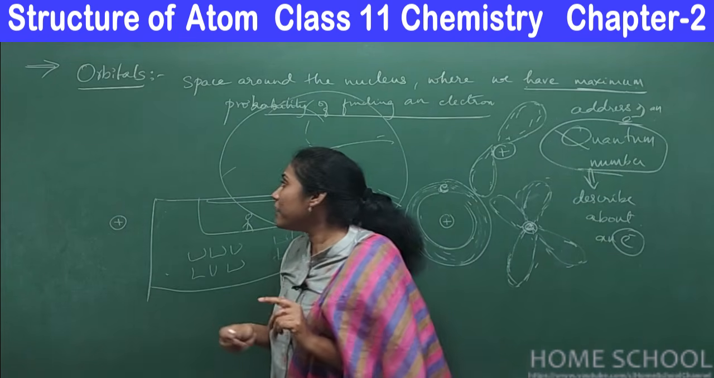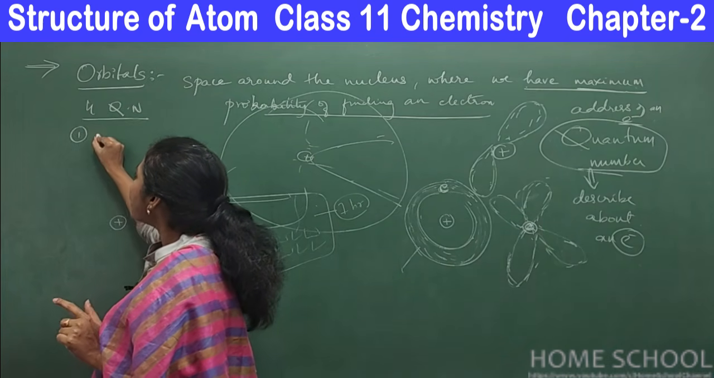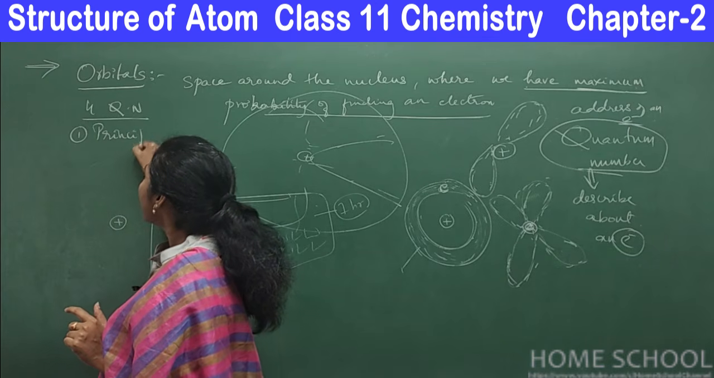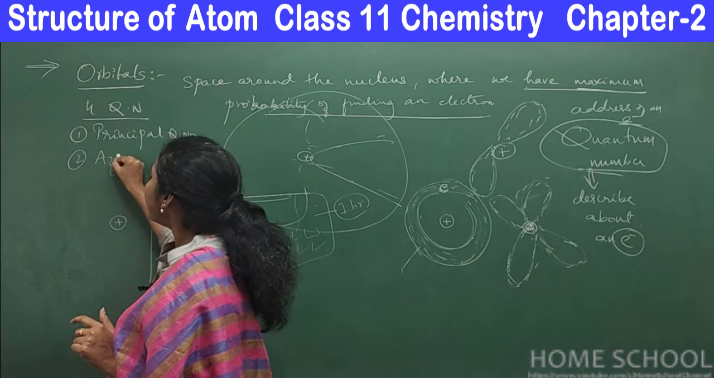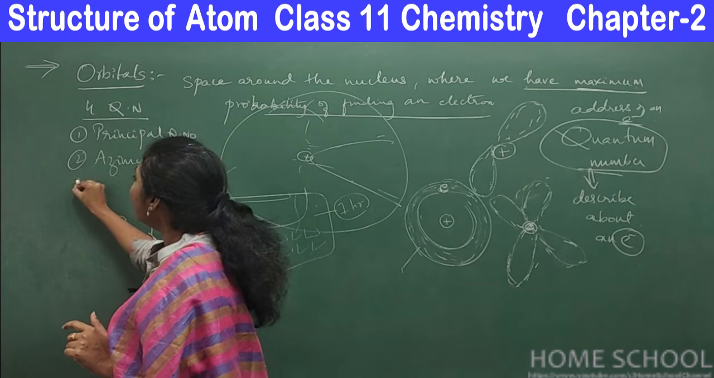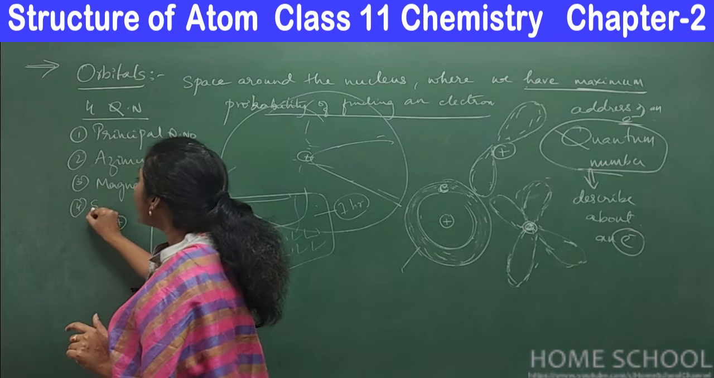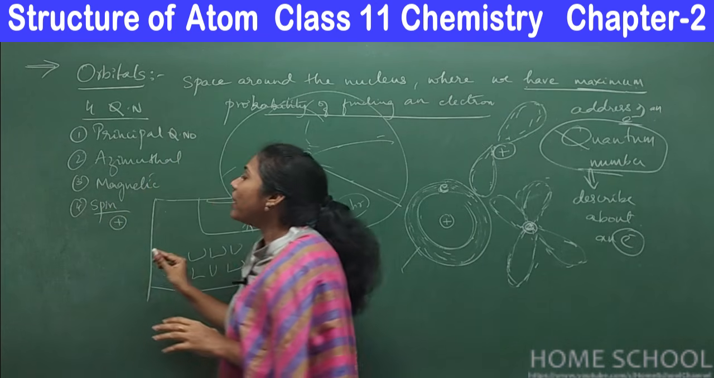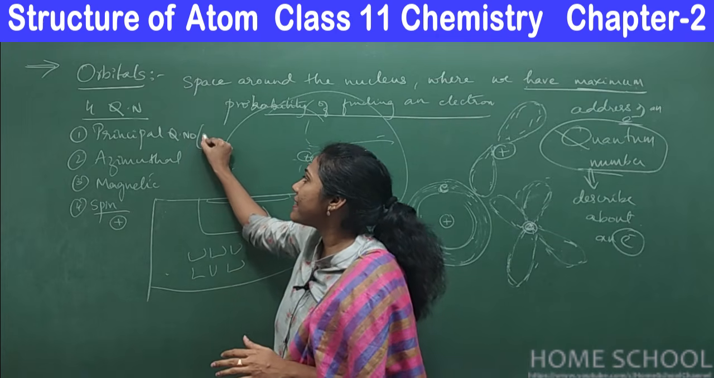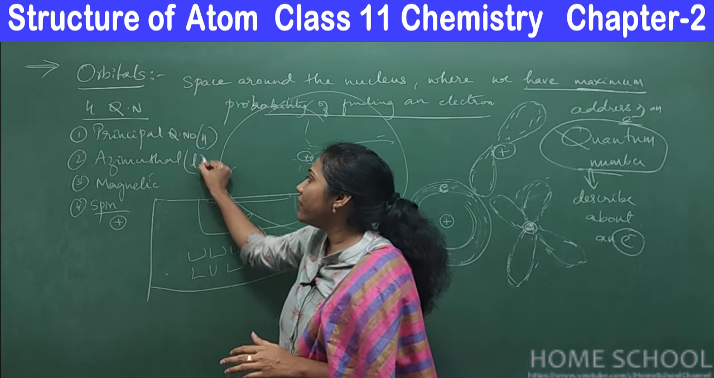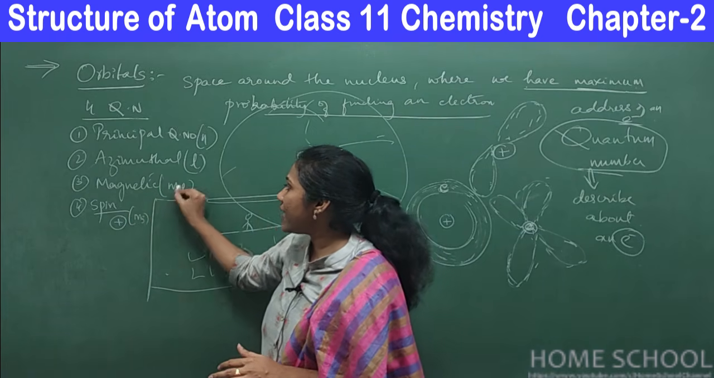See guys, there are mainly 4 quantum numbers. Let me give you the list. First one is called the principal quantum number. Second one, azimuthal quantum number. Third one, magnetic quantum number. And fourth one, spin quantum number. Each has a particular symbol here. The principal quantum number is designated with the symbol small n. Azimuthal, we will call it small l. Magnetic, ml. Spin quantum number, ms. So these are the symbols.